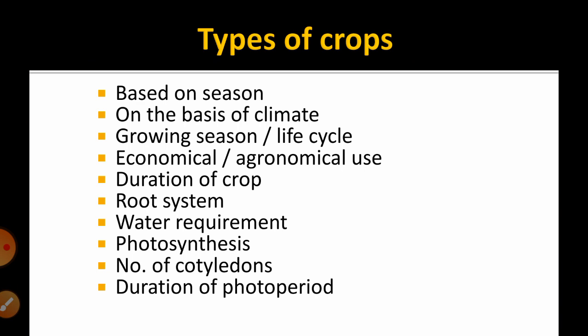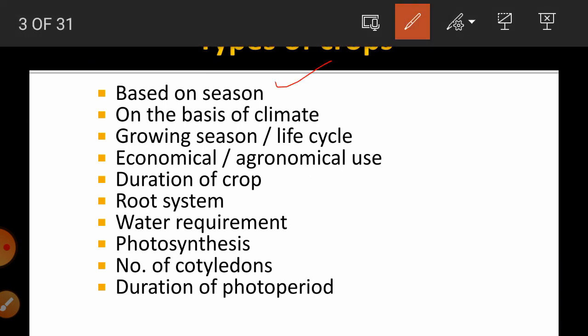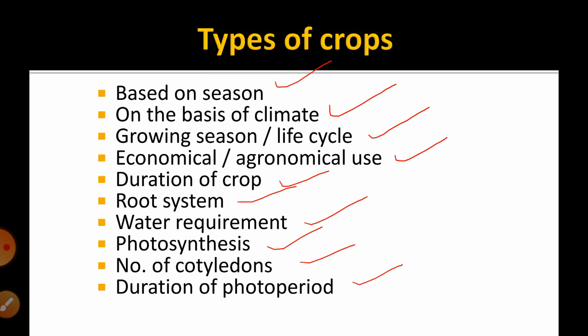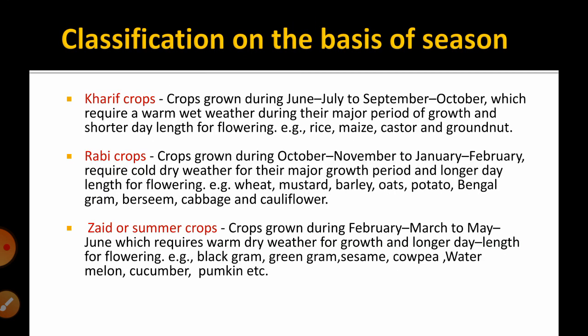So the next point is types of crops. There are various bases to classify these crops. The first is on the basis of season, then on the basis of climate, life cycle or growing season, and economic or agronomic use. We can also classify plants on the basis of duration of crop, root system, water requirement, photosynthesis, number of cotyledons, duration of photoperiod and so on. These are the bases to classify plants. One by one we are going to see all of them.